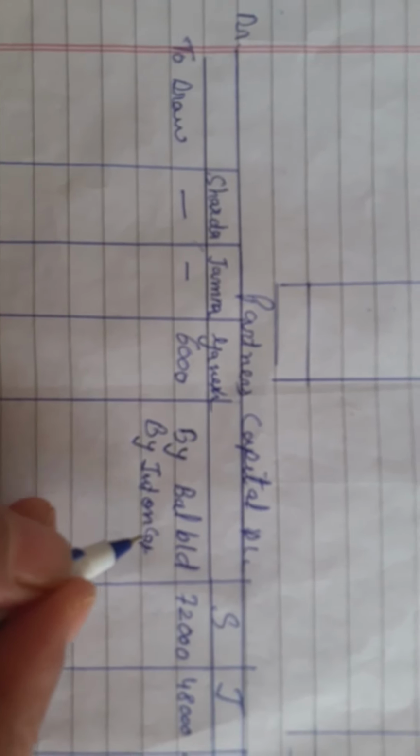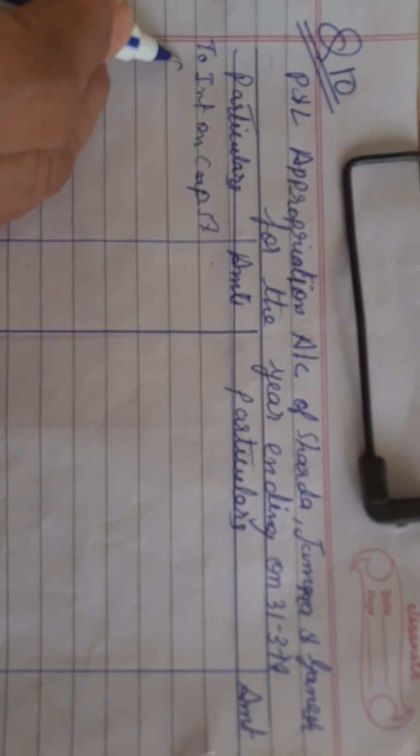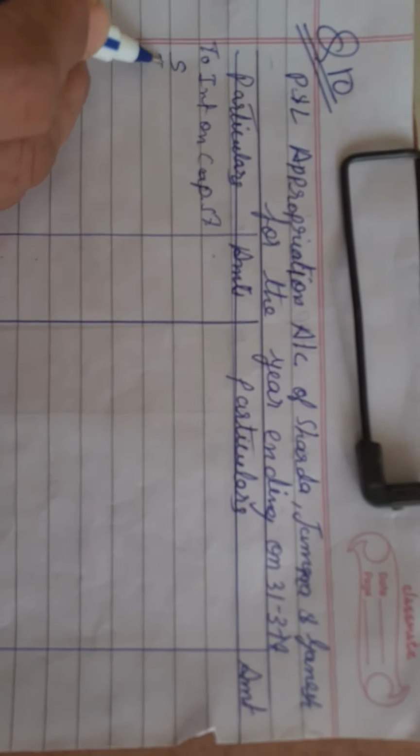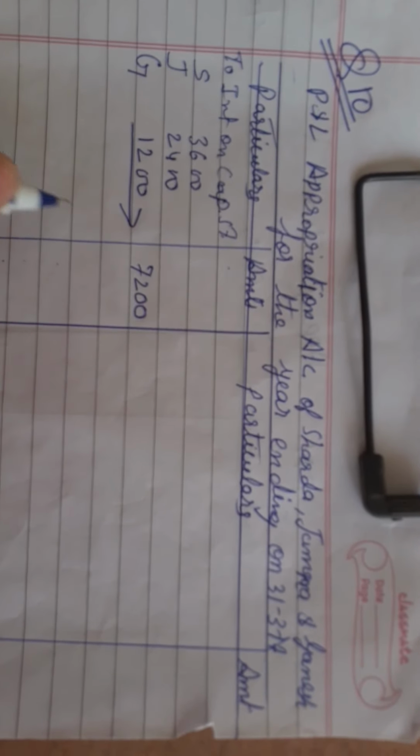And this interest on capital you are going to write here in the P&L appropriation, interest on capital, which is 5%. So student, I am writing the initials as Shraddha, Jamna and Ganesh. 3,600, 2,400, 1,200 and total, you are going to show here as 7,200.